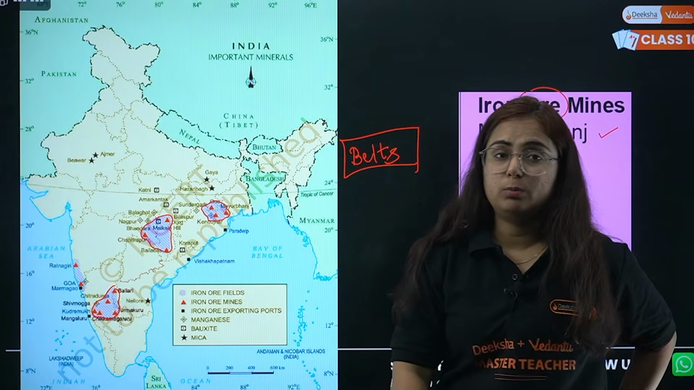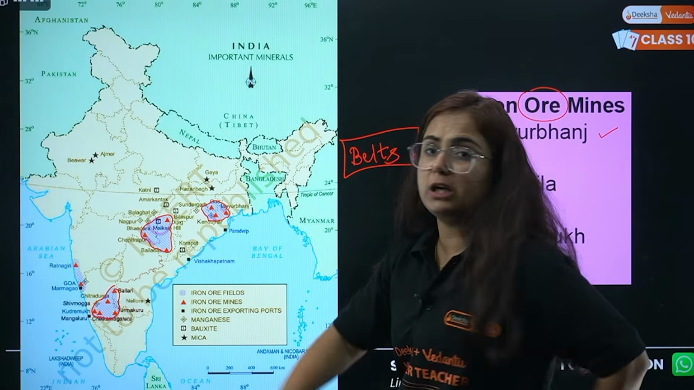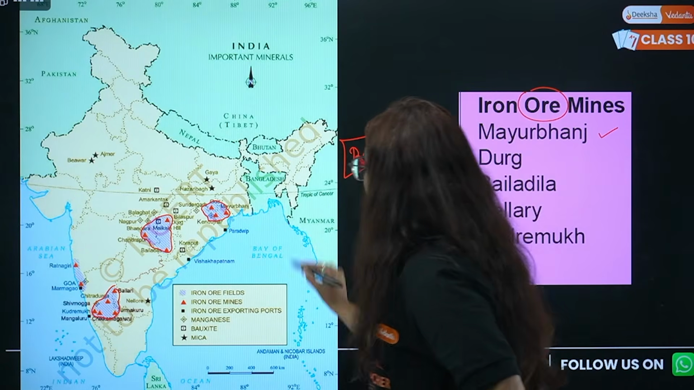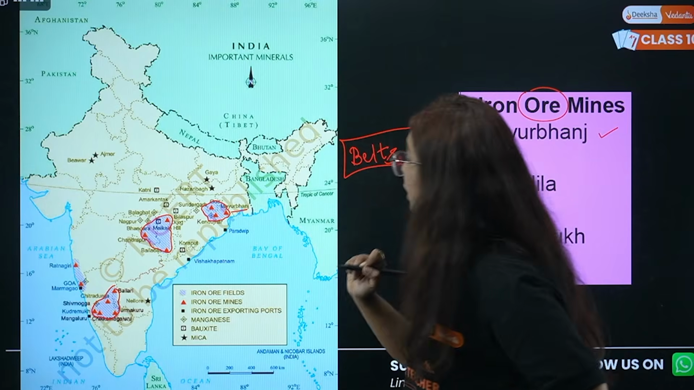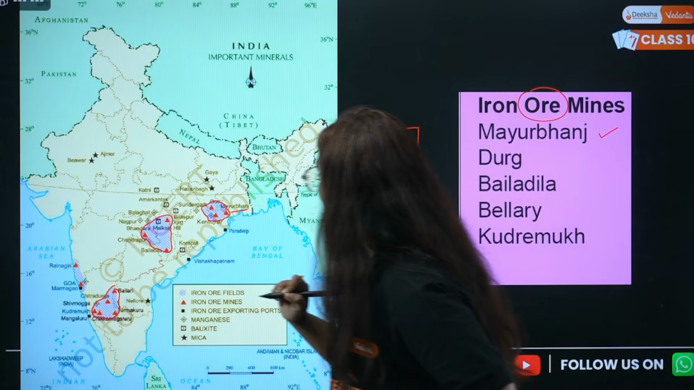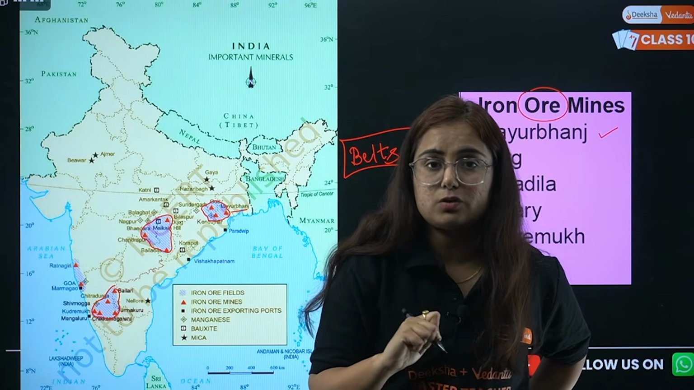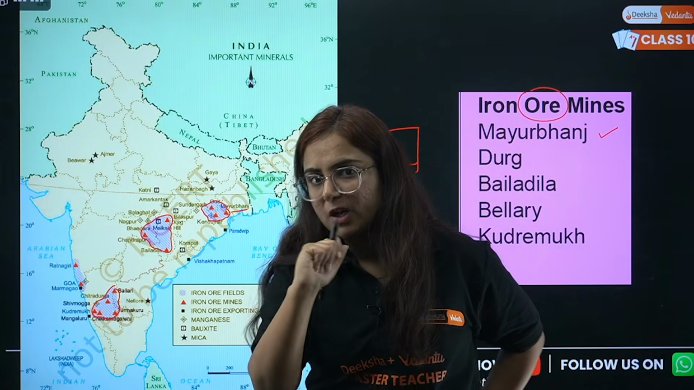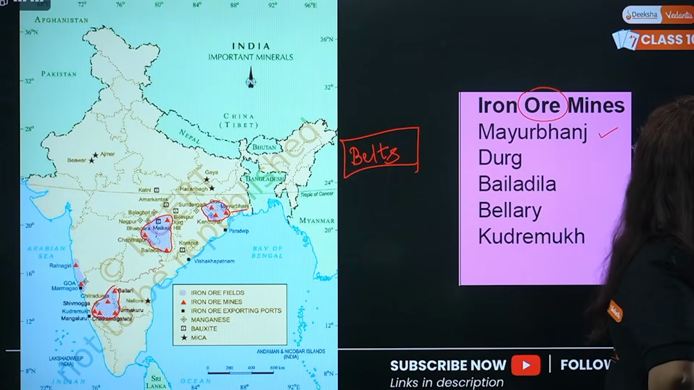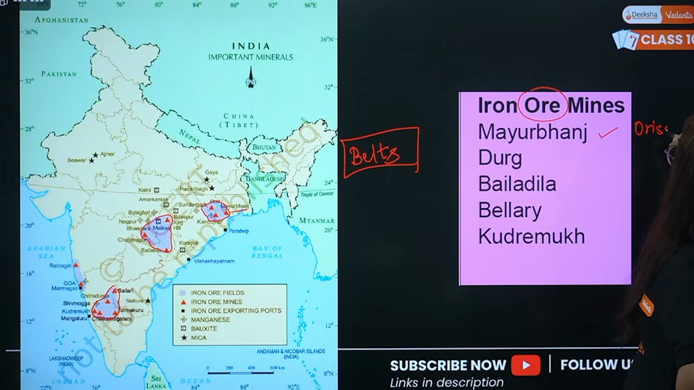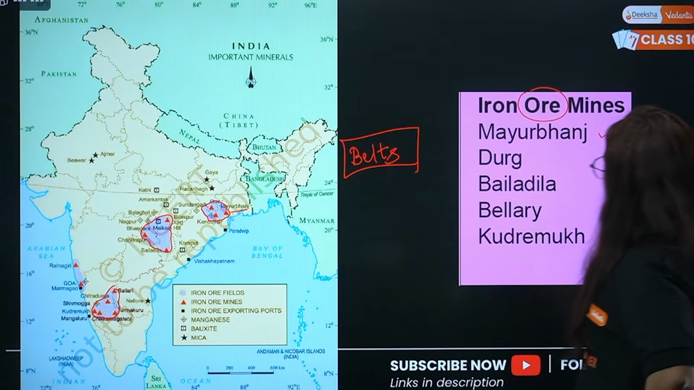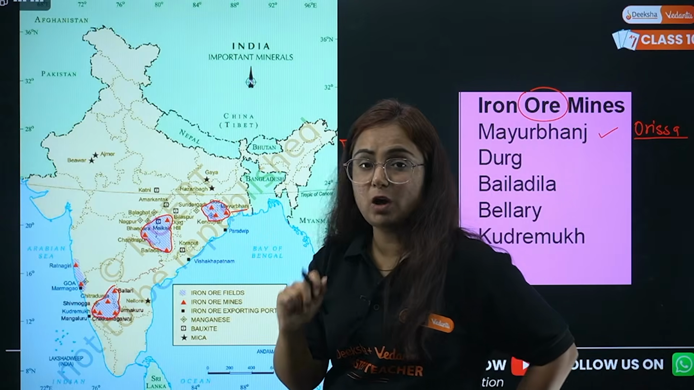In the iron ore belts which exist in the Chota Nagpur belt, here comes a mine that is known as Mayurbhanj. Mayurbhanj. Now there is a confusion. Sometimes you mark West Bengal, but it actually is not in West Bengal. It is in the state of Odisha. Mayurbhanj in the state of Odisha.